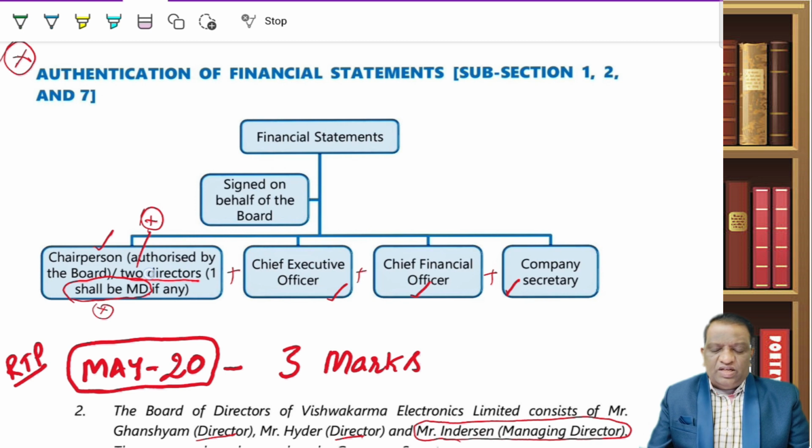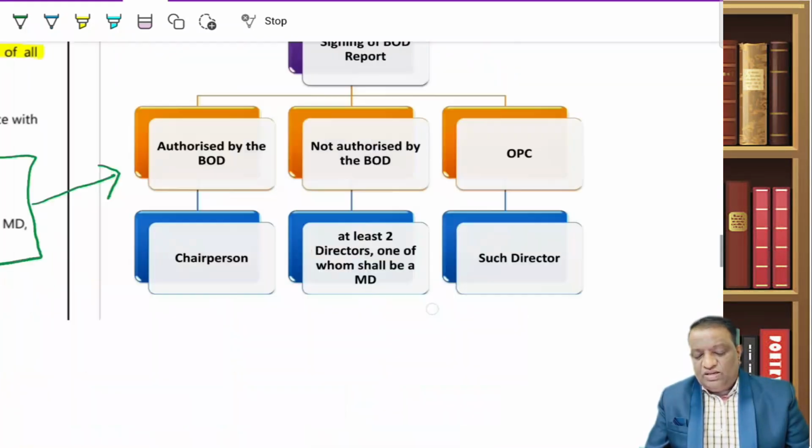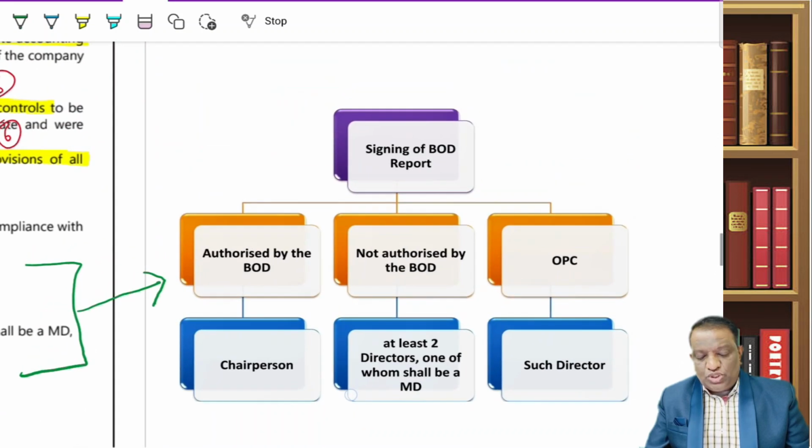Along with the MD, anyone else can sign. But the MD's signature is a must if the company has a managing director. Plus the CEO, CFO, and company secretary. Now, let us look at the board's report.